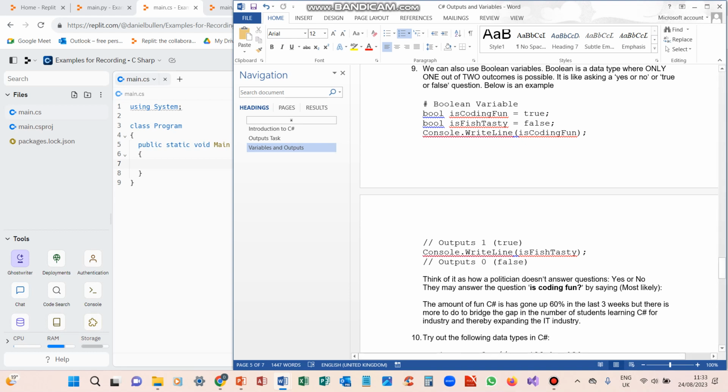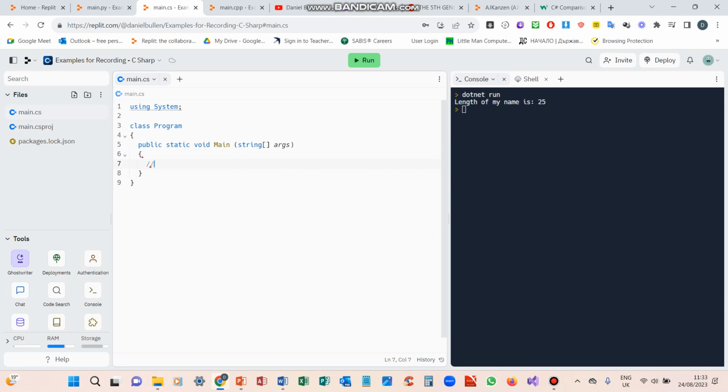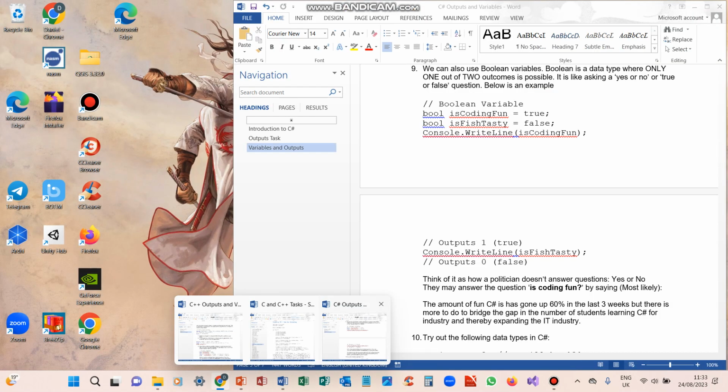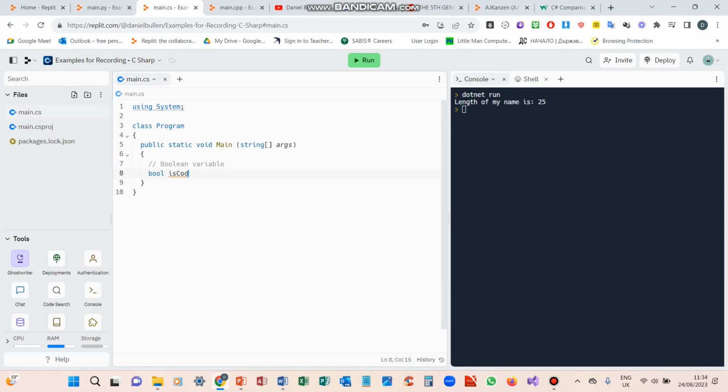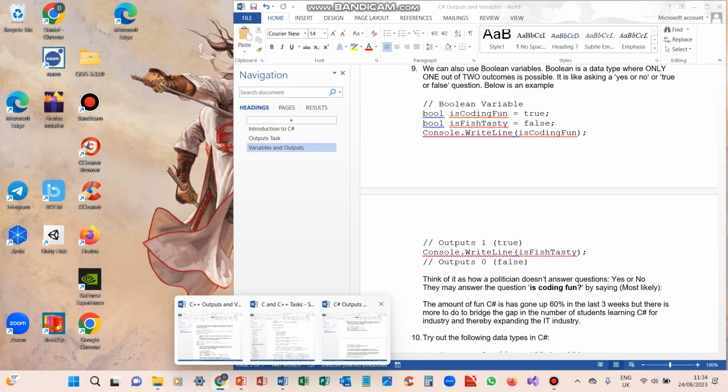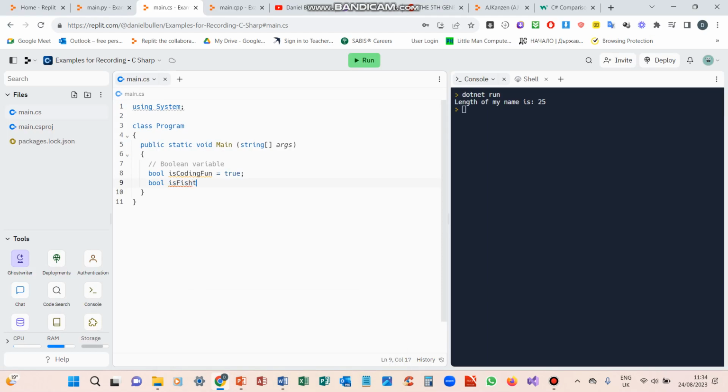So what we're going to do is make a comment saying it's a Boolean variable. We do // to make a comment. Then we declare a bool, so we could say is coding fun, set to true. Then we've got another bool, is fish tasty, even though I like fish, and we're going to set that to false.